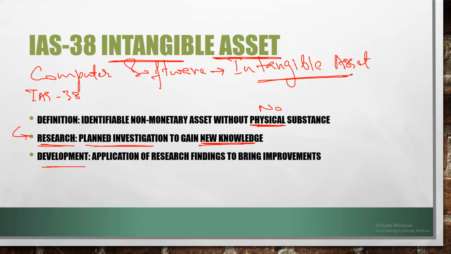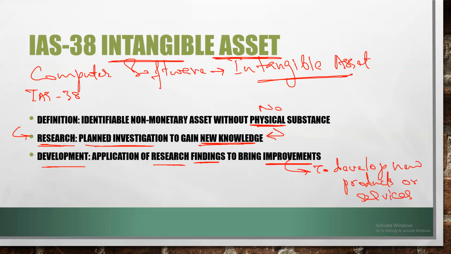Research is planned investigation to gain new knowledge, whereas development is the application of research findings to bring improvements, to develop new products or services.